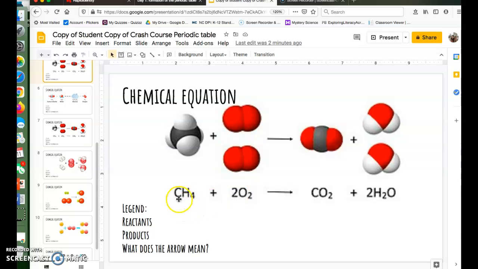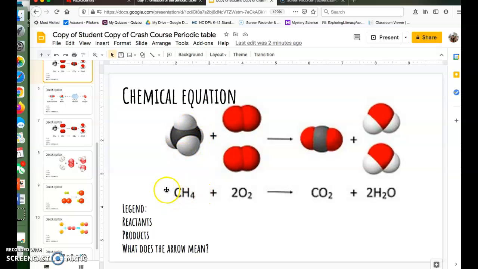So we've got CH4 here. The C stands for carbon, which is this charcoal gray molecule right here, and then the H stands for hydrogen, and there are 4 of them. Our subscript tells us 1, 2, 3, and 4.